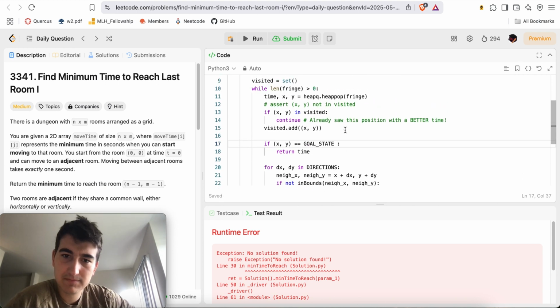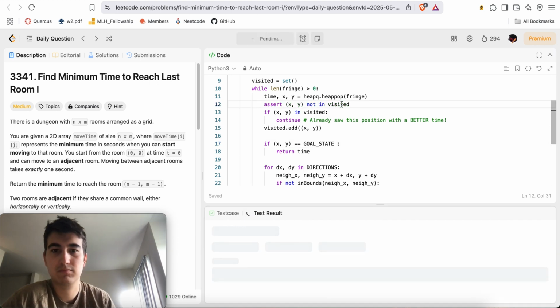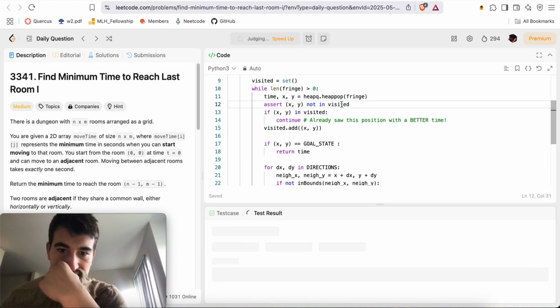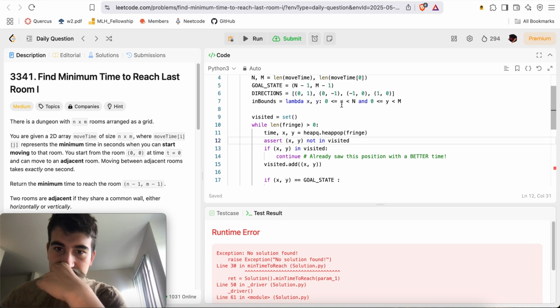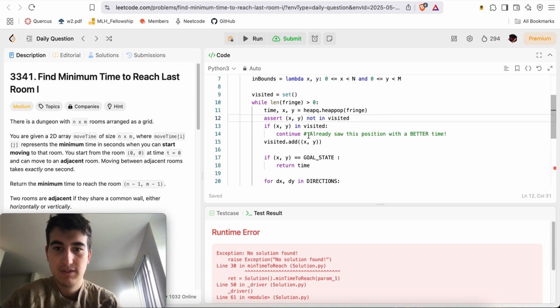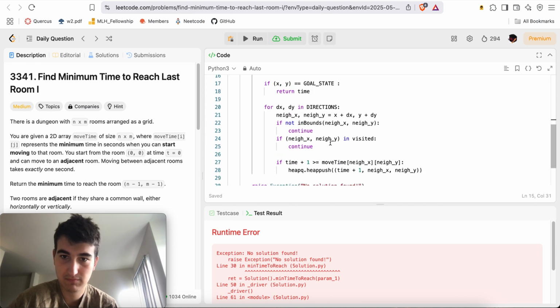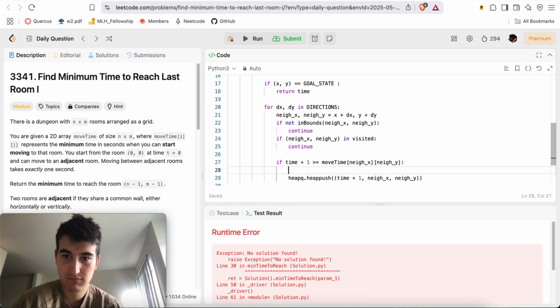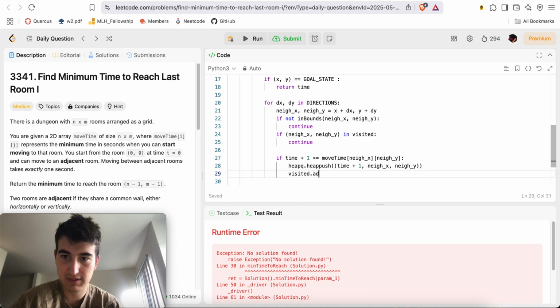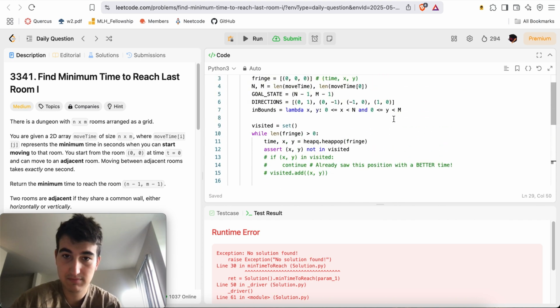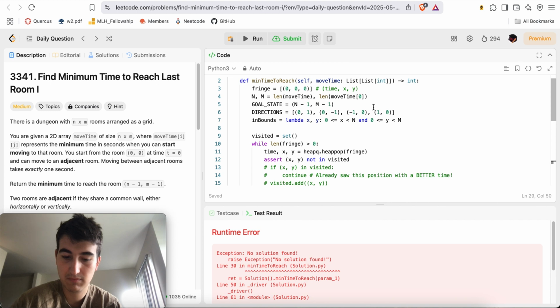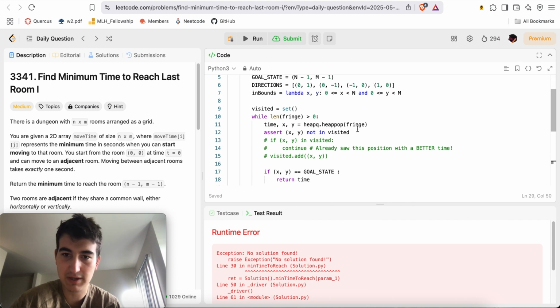Okay. Okay. Here we'll say visited.add neighbor x, neighbor y. Yeah, but that's the problem with UCS, right? You can't do things this way.